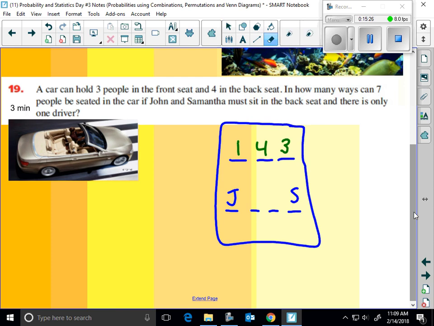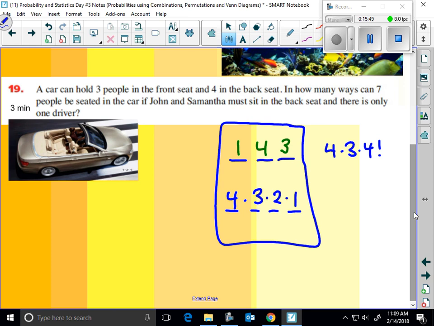Now, we know that John and Samantha can sit in any one of these seats. So how many people are left? 4. So I've got a 4 times a 3 times a 2 times a 1. That looks like I've got 4 times 3 times 4 factorial. And our answer would be whatever that comes out to be.